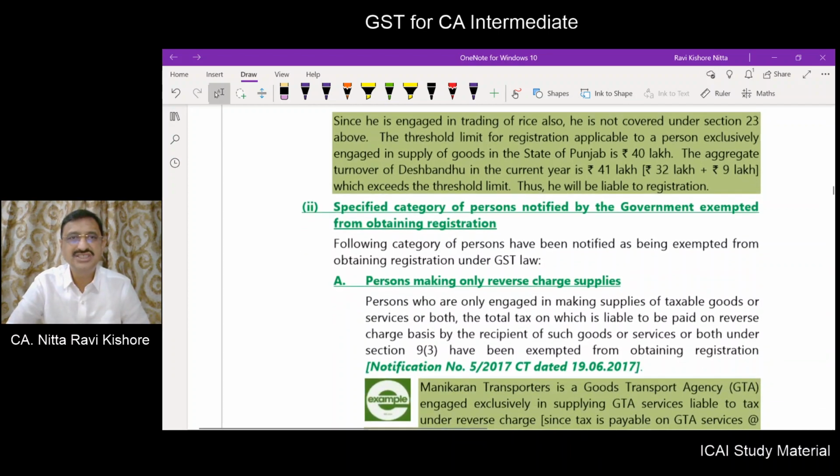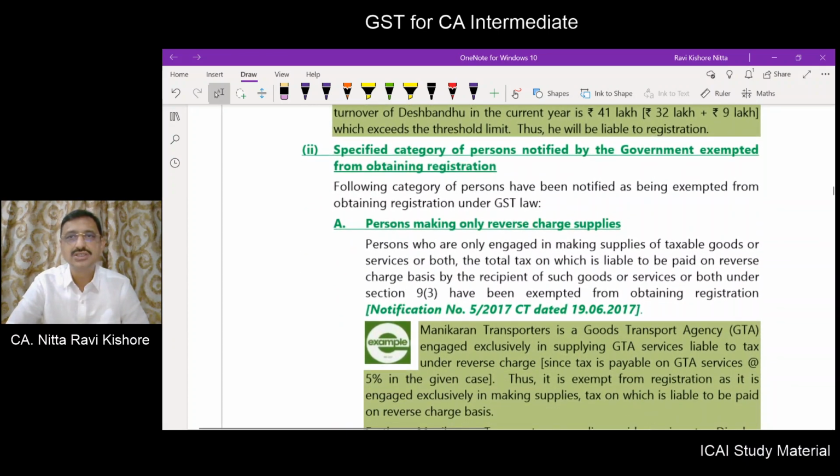Next. Specified category of persons notified by government exempted from obtaining registration. The government may specify certain persons not to obtain registration, on the recommendation of the council, by way of a notification. Now, a notification dated 19th June 2017 has been issued. Person making only reverse charge supplies.